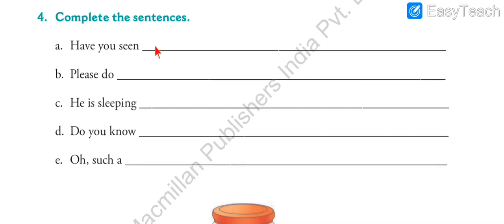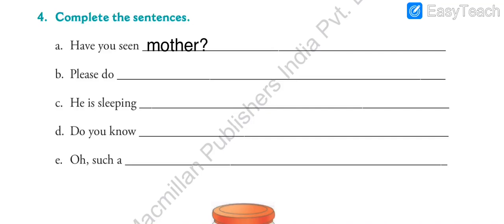First one, have you seen dash? What have you seen? We can write anything over here. Have you seen, let us say, mother? Have you seen mother? So this is the answer. Yes. Have you seen mother? This is the question. So you can write your own sentence like, have you seen my book? Have you seen father? Whatever sentence you want to make.